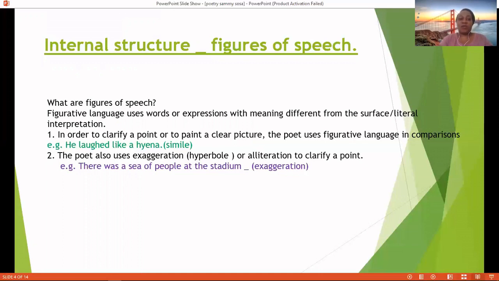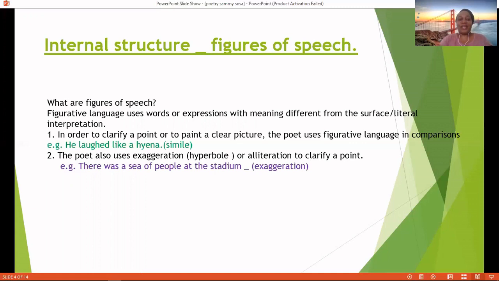And in order to clarify a point or paint a picture, the poet uses figurative language in comparisons. For example, we are looking at a figure of speech, a simile. He laughed like a hyena. See there the comparison between this laugh and that of a hyena. I wonder what that kind of a laugh would be like.